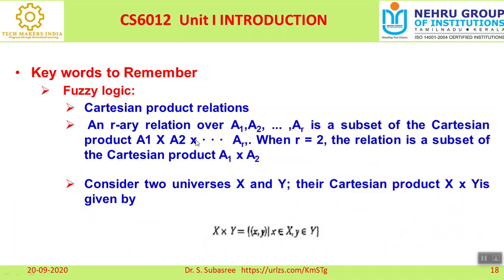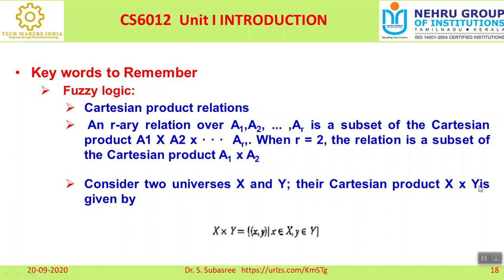And when you talk about the Cartesian product, I am taking two sets. You can have n number of sets or r number of sets. Since the Cartesian product is represented by r, they have mentioned r. So you can have any number of sets. When the value is 2, here r is 2, so a1 and a2: a1 is one set, a2 is another set. These two are sets. That is the reason it has been given as X and Y are the two universal sets.